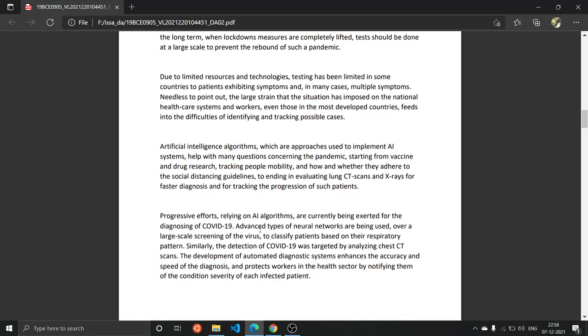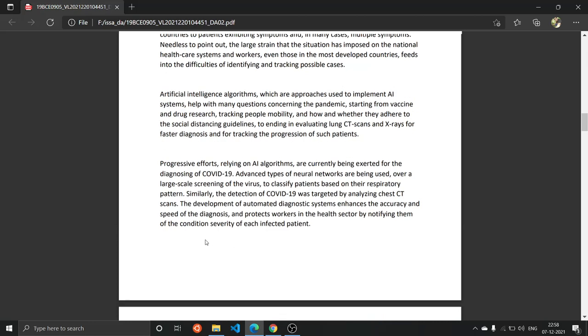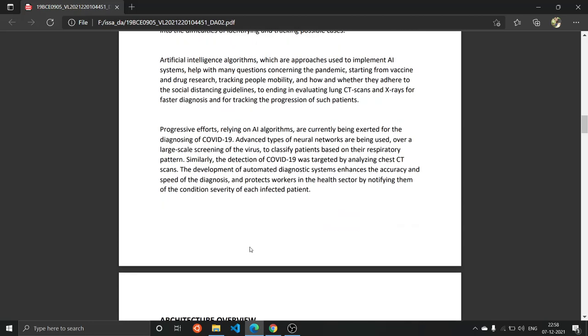So what we think is that if a patient has some disease or is suspected to have COVID-19, he can just go to a diagnostic center and get his or her chest scanned, lungs scanned, and get the CT scan images. And then we can classify that image as to whether the person has been infected with COVID-19 or not.